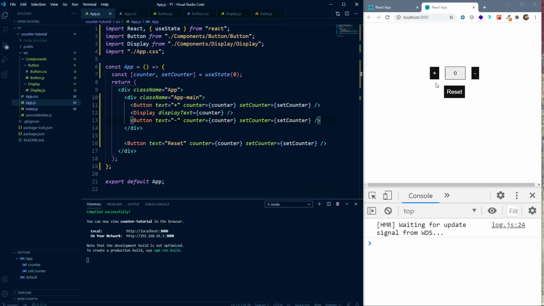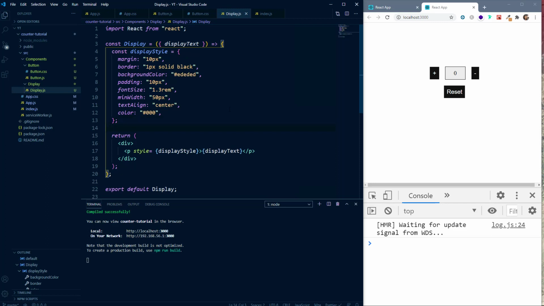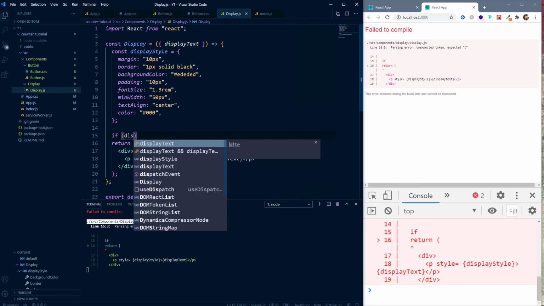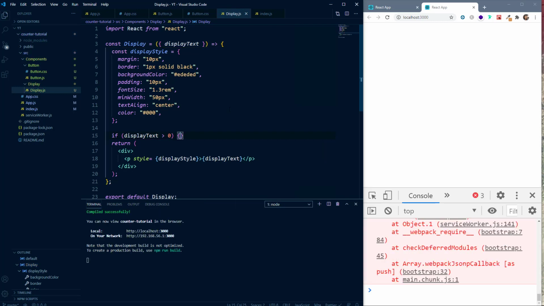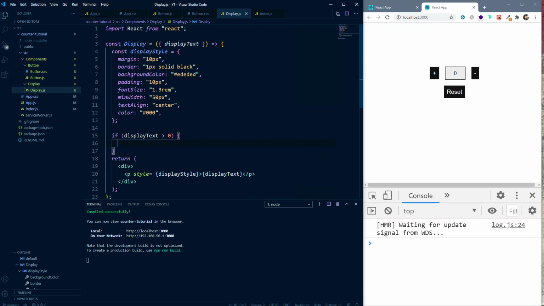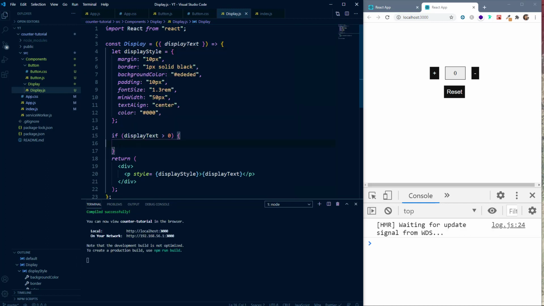Now we want to conditionally render our CSS. For that, let's go to our display.js file. And here we can check this display text, and based on the value of the display text, we can change our style. Let's see how to do that. Inside of our function, we'll create an if statement, and we'll say if display text is greater than 0. Then first, let's change the type of this display style from constant to variable. And we can do that by using the let keyword.